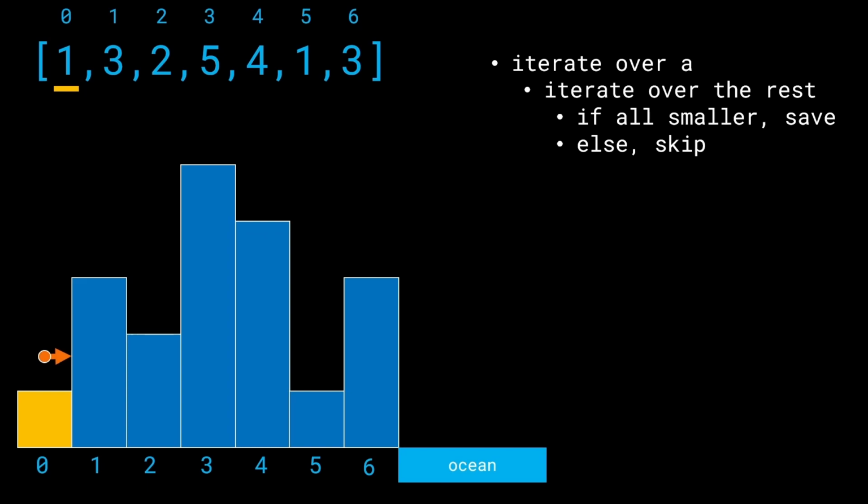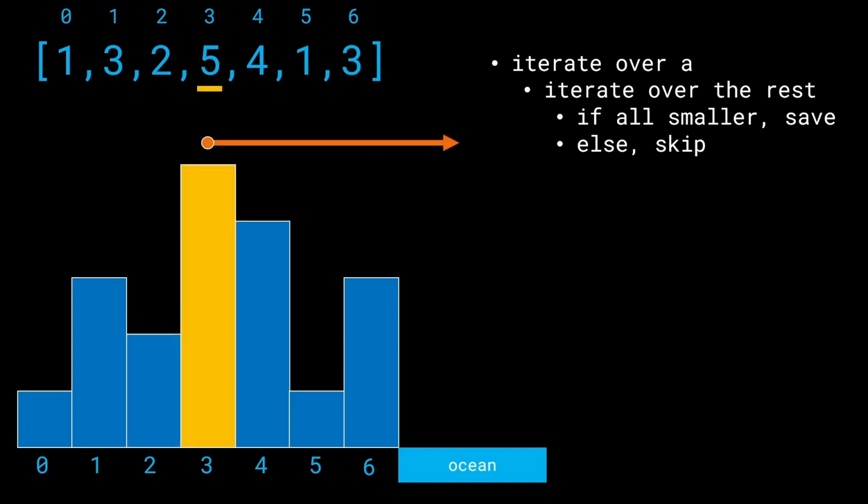So in the case of the building at the index 0, we see that the building just on the right hand side of it is a building of greater height, which means that we go in the else condition and we'll have to skip over this index. The 0 index can never be a part of the answer. Alright, cool. So let's go ahead and iterate further. So now we go to the second building, the building at the index 1. In this case, what do we see? The building at the index 2 is smaller in height. However, the building at the index 3 is going to block it from having an ocean view. So this cannot be an answer either. Similarly, we can say it for 2.